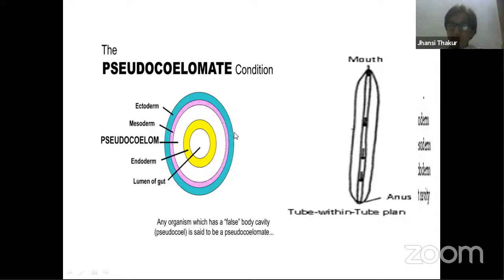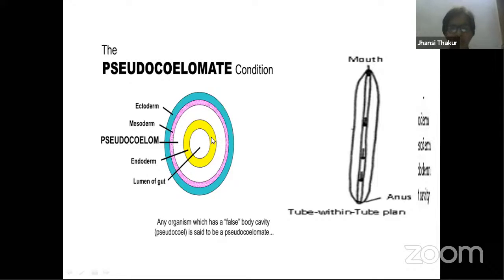That means if you try to study this organism's body plan, you find something called tube within tube. That means the outside layer, if you say this is ectoderm, is forming one tube, the outside tube, right? Then tube within tube, there is another tube. This another tube is nothing but the digestive system tube that we are talking about.